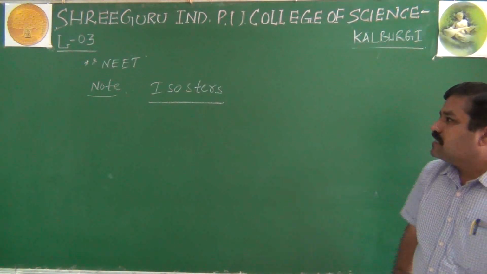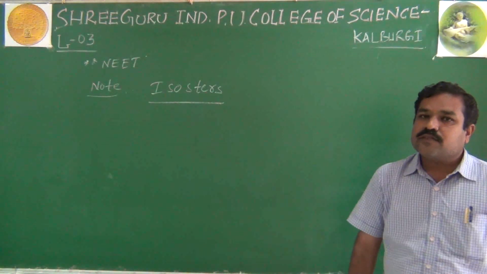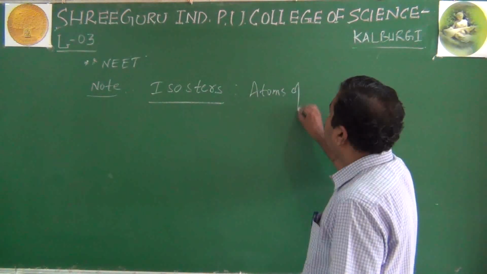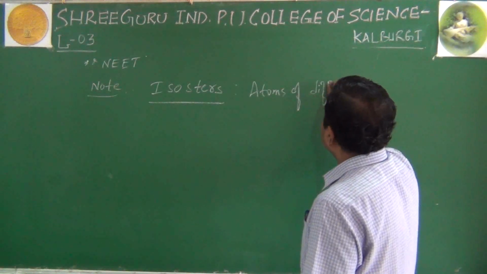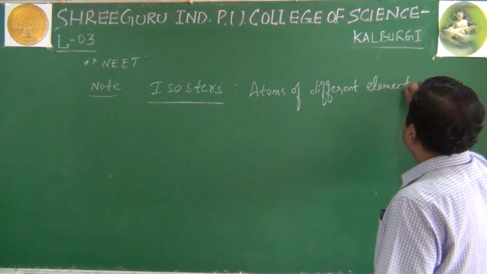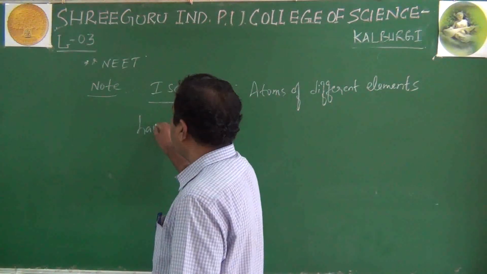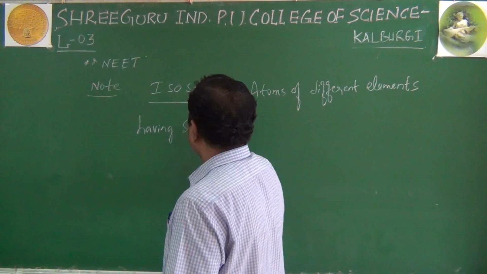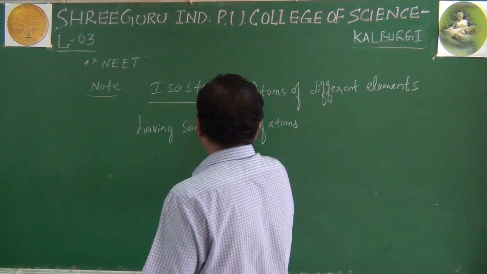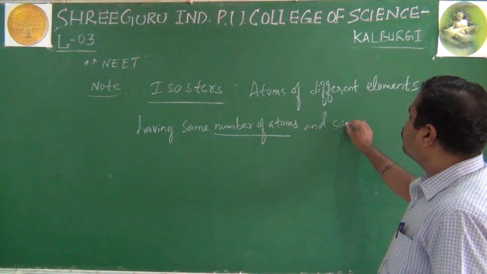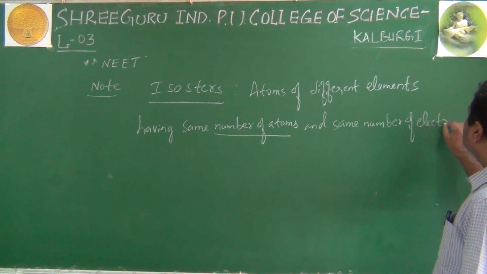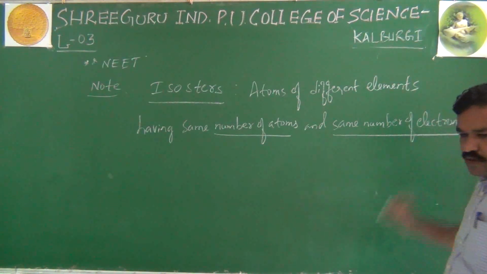I repeat, isosters are atoms of different elements having the same number of atoms and the same number of electrons.